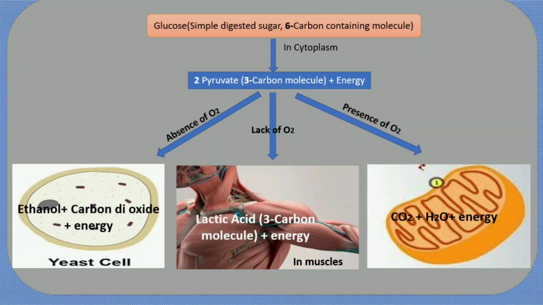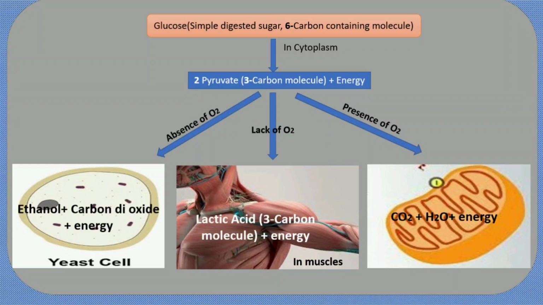The pyruvate in the lack of oxygen will release lactic acid and energy. This condition generally takes place when we are running or doing some extreme exercise and in our body we feel a lack of oxygen. At that time, we need urgency in the energy, and that urgent form of energy will be produced where the pyruvate breaks down into lactic acid and energy.